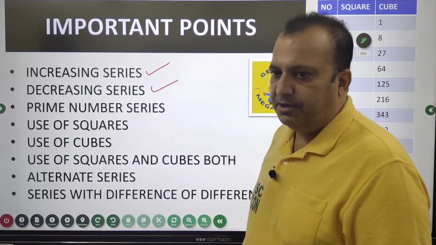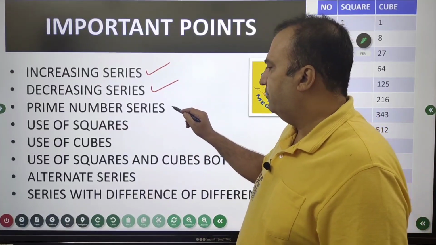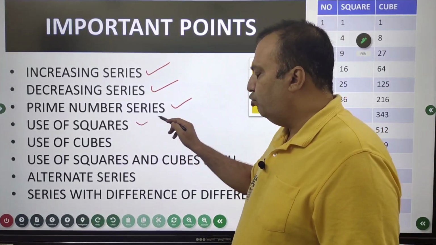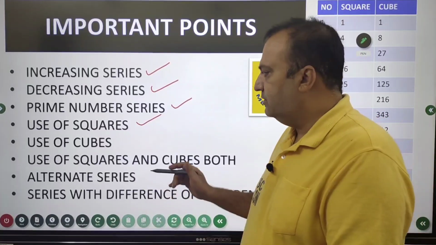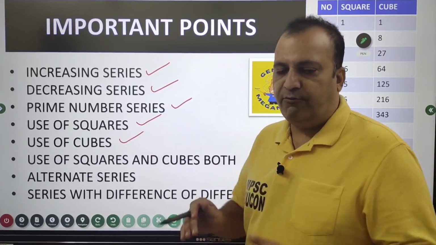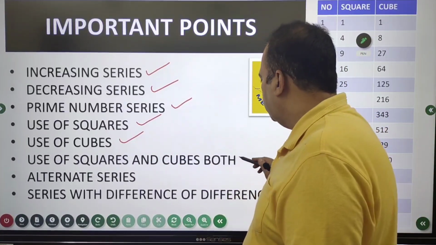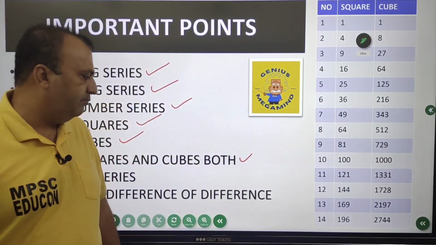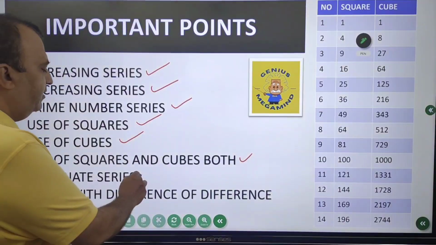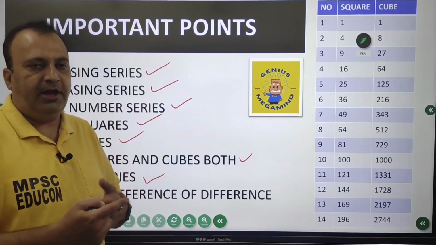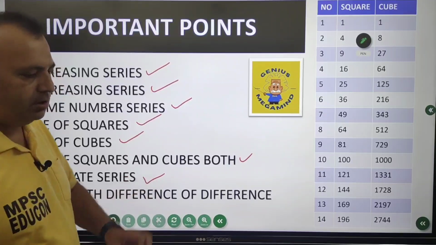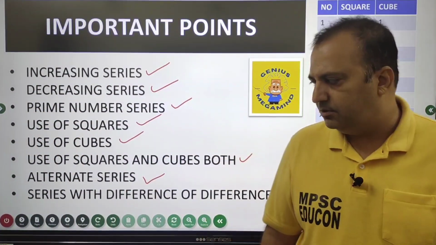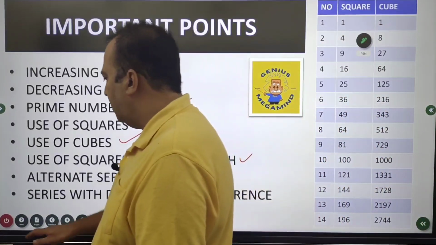Then at times you get a decreasing series. Then the third type of series is a series which involves prime numbers. At times you have to make use of squares in the series. At times you have to make use of cubes in the series. At times it is nothing but the combination of squares and cubes which is asked in the number series. We should not forget the alternate series, यानी एक छोड़ के एक वाला number series. And last but not the least, at times you have to find out the difference of the difference in a series. So let's start with the first example, my friends.